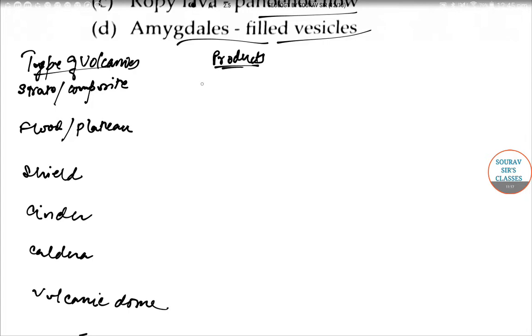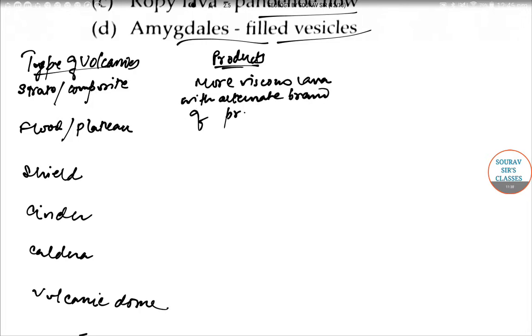Products are more viscous lava with alternate bands of pyroclastic materials. Floods and plateaus, it will be lava flow with very widespread extent. It's very widespread.